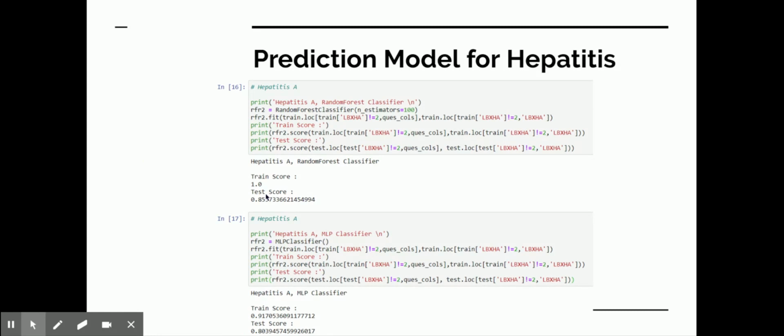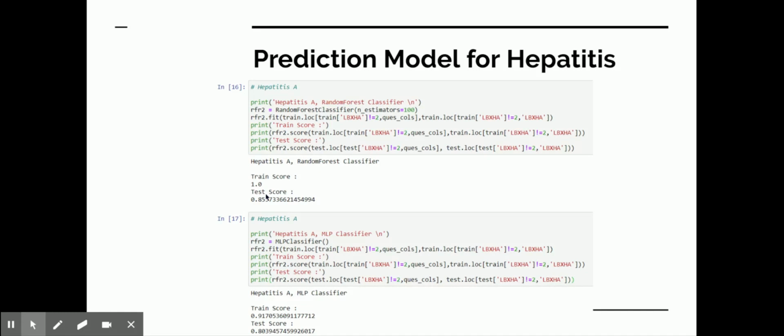And now I tried to predict some of the diseases that were in the laboratory data, such as presence of the hepatitis antigen. So basically, I'm trying to predict if the person has had the disease based on their answering pattern of the questionnaire. The first model was a random forest classifier and gave a test score of 0.85.